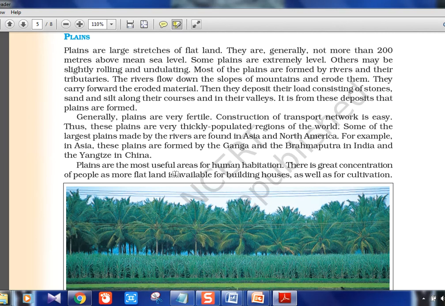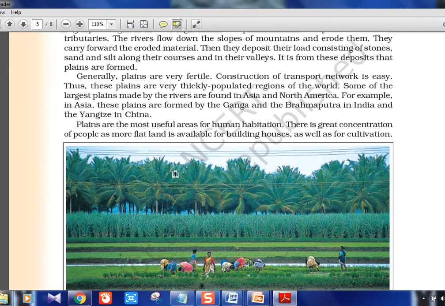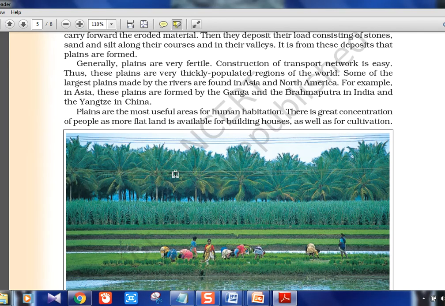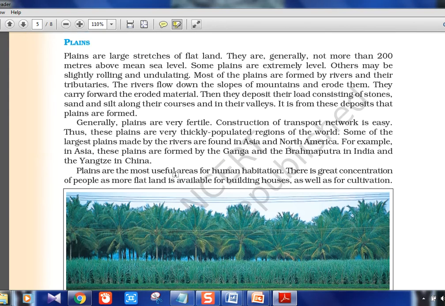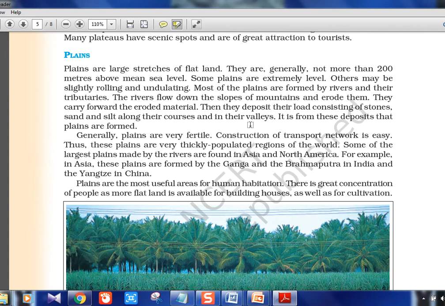Plains like this picture you see, beautiful place. You can see south in Kerala and all. You can see this kind of plain region, the farmers' fields and all, with coconut trees aligned. In China they have a lot of such areas. Okay, wherever rivers are there, good rivers are there, such plains will be there.